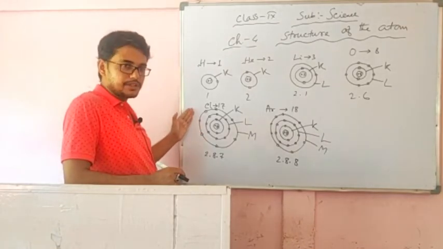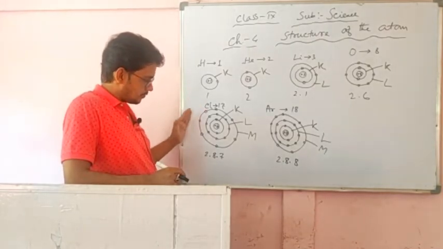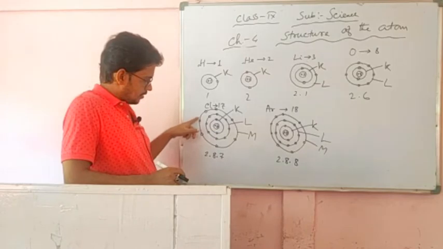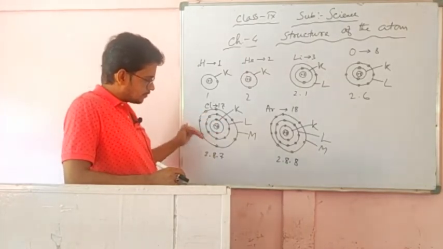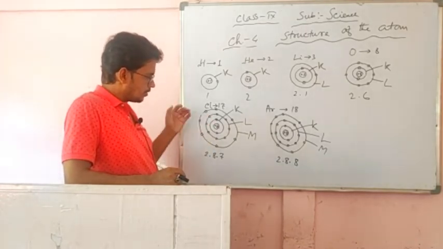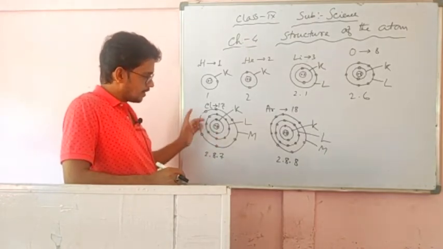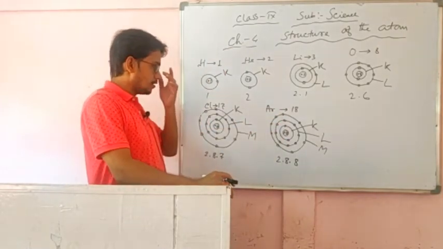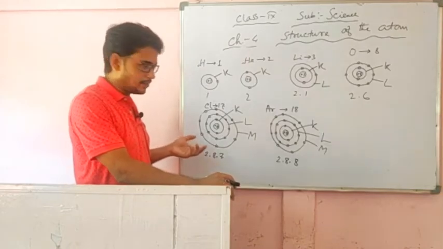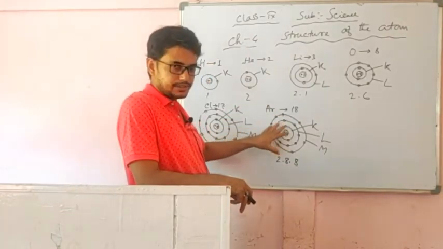From the definition of valency, we can say it is the number of electrons in an atom's outermost shell that it either can take, release or share to attain the configuration of the nearest noble gas. This is noble gas: the elements or atoms in which the last orbit has 8 electrons.